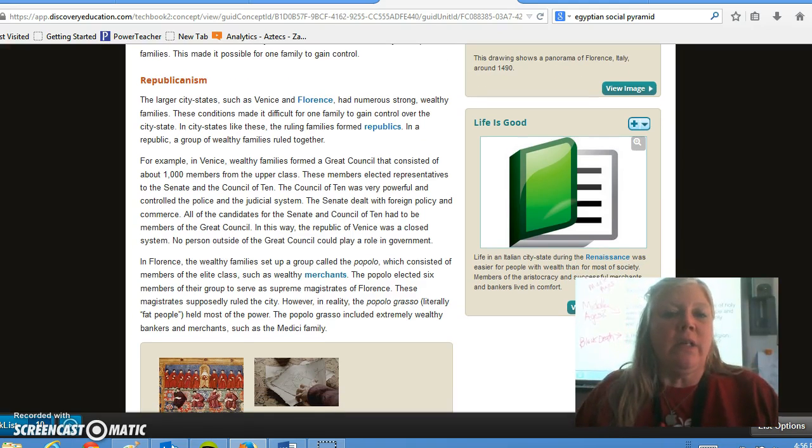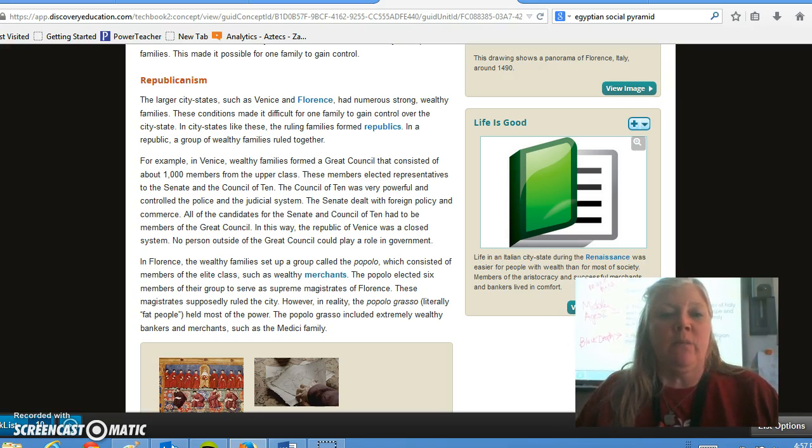Republicanism. The larger city-states, such as Venice and Florence, had numerous strong, wealthy families. These conditions made it difficult for one family to gain control over the city-state. In city-states like these, the ruling families formed republics. In a republic, a group of wealthy families ruled together.